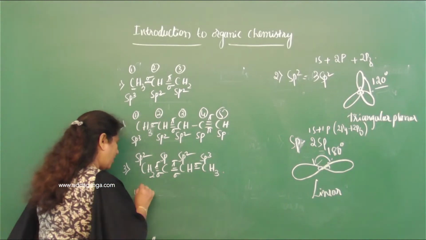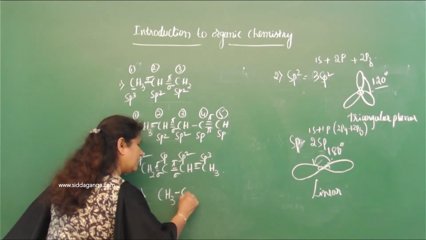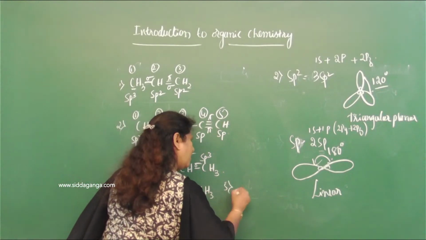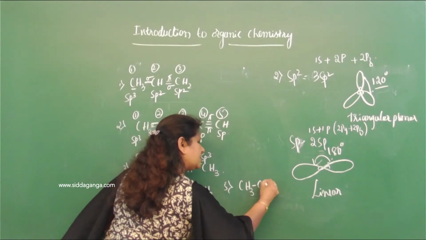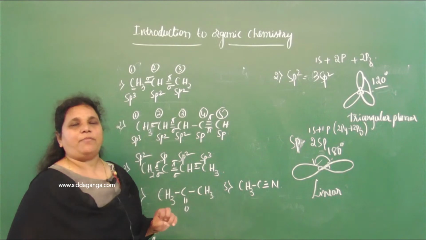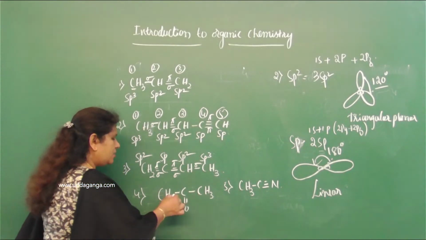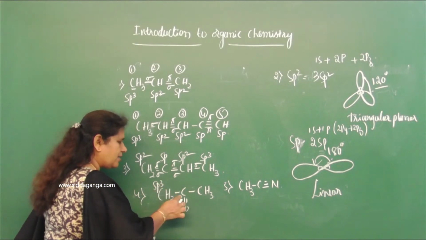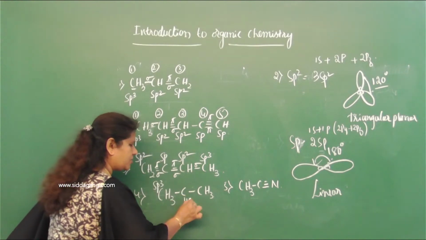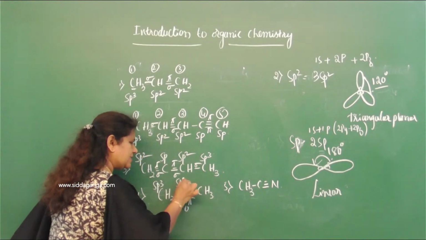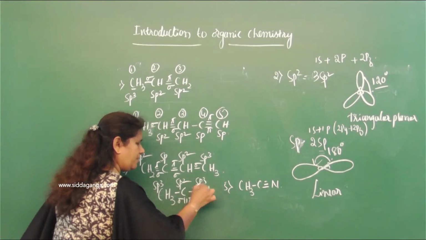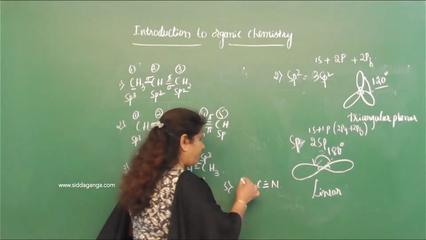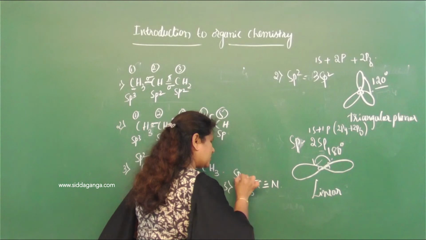So I'll give one more example. CH3, C double bond O, CH3. Similarly, fifth one, CH3, C triple bond N. Now you give the state of hybridization of the carbon in this molecule. So this carbon is only forming sigma bond, therefore it is sp3. But this carbon here forms sigma bond, but with oxygen it forms one pi bond, therefore it is sp2. This carbon is sp3 because it is forming only sigma bond. And look at here, this carbon forms only sigma bond here, therefore it is sp3.